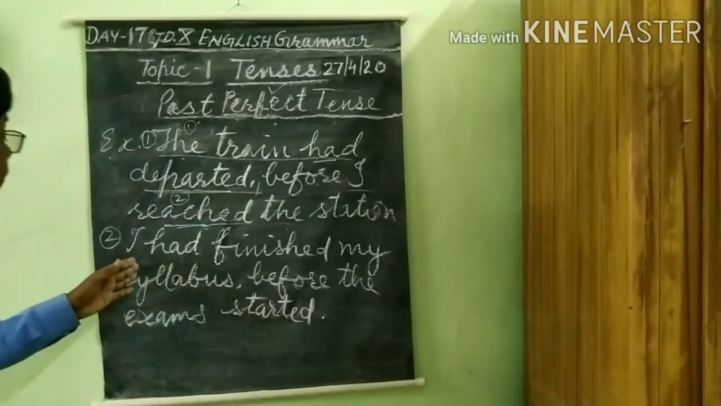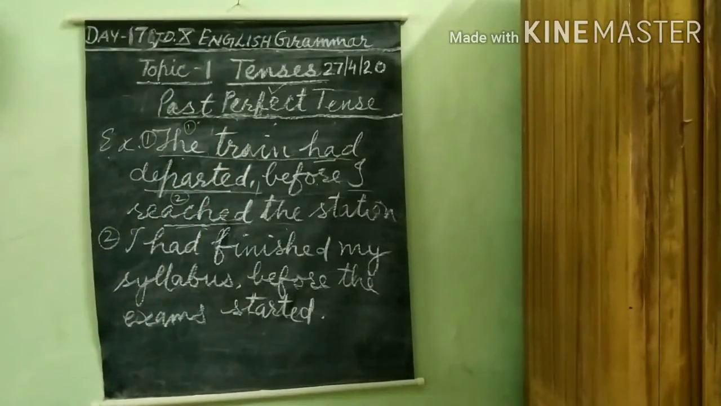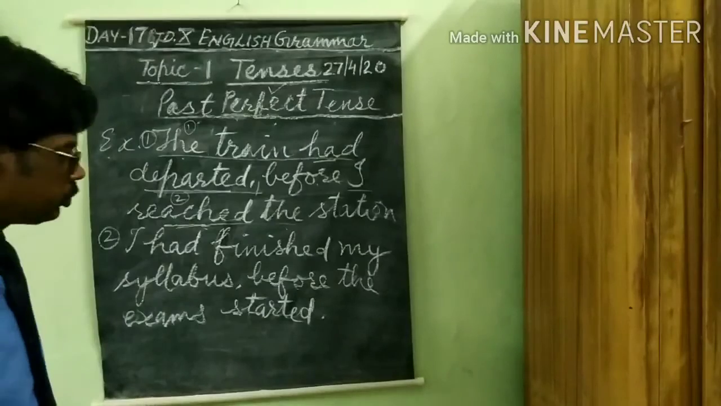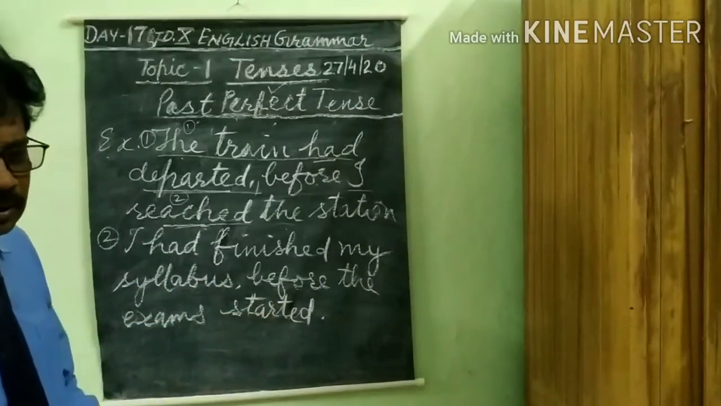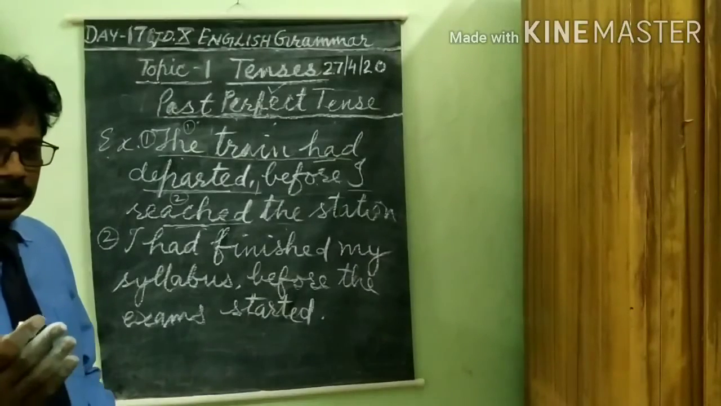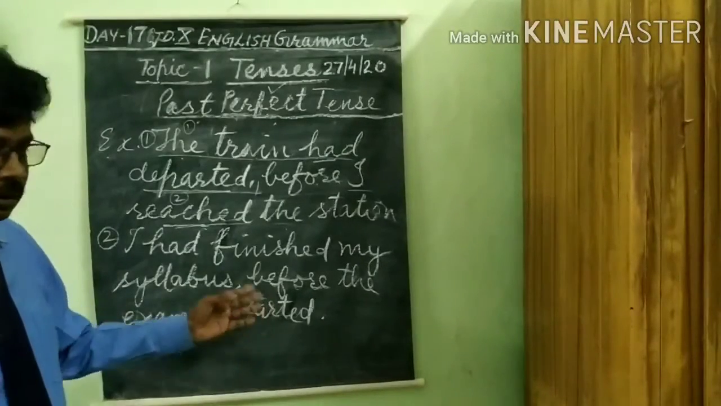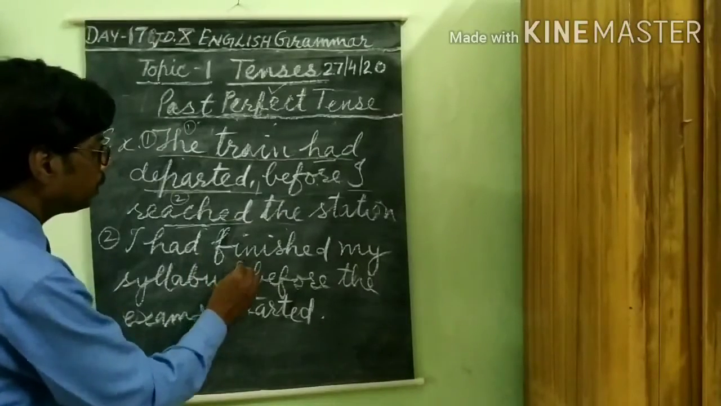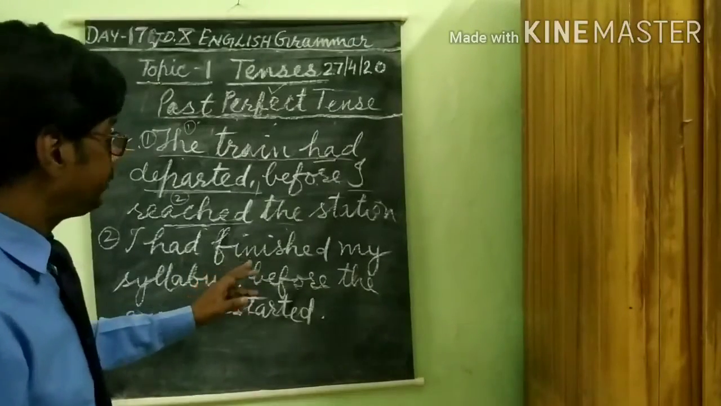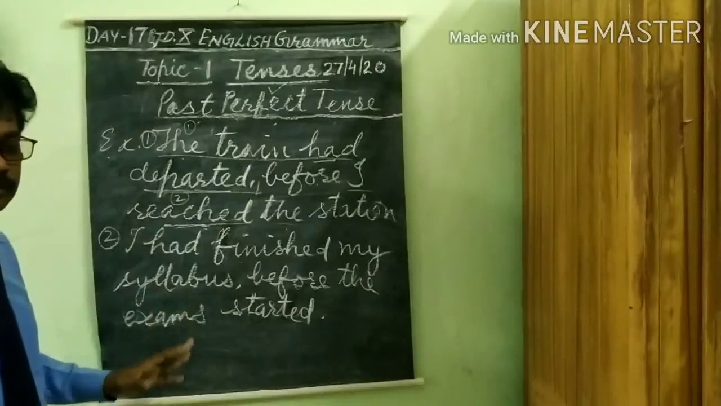In the second sentence also I have applied the same situation. One function is complete and the other function is complete but after the first function. I had finished. The action of finishing the syllabus. Finishing means completing.